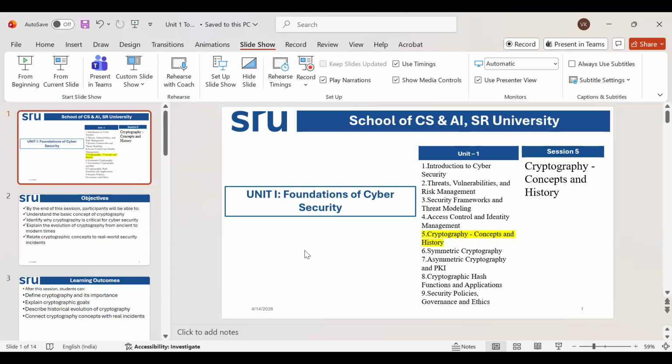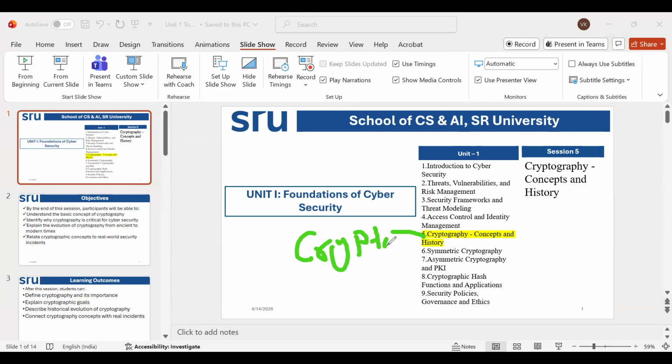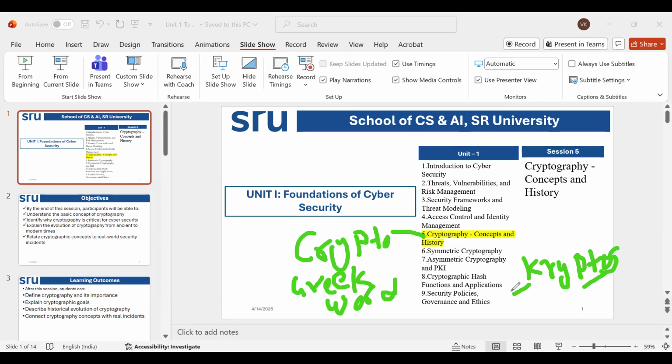As the word crypto says, the word cryptography has crypto in it. The meaning of the word itself says it is something hidden. The word comes from the Greek word cryptos, which means hidden or secret.